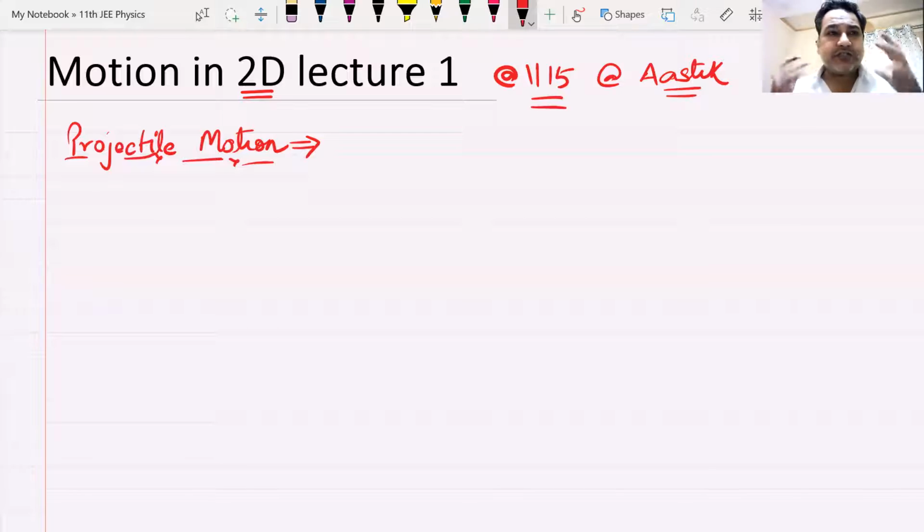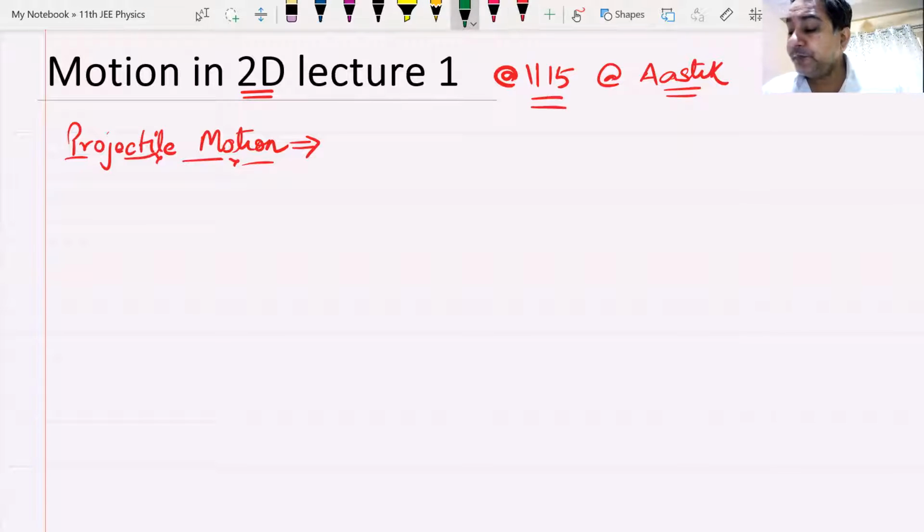To find out the position of the particle, we were only supposed to know one coordinate, either the x coordinate or the y coordinate. If the particle is moving along the x-axis, we only need to know the x coordinate. If the particle is moving along the y-axis, we only need to know the y coordinate. But from now onwards, the particle would be moving in a plane.